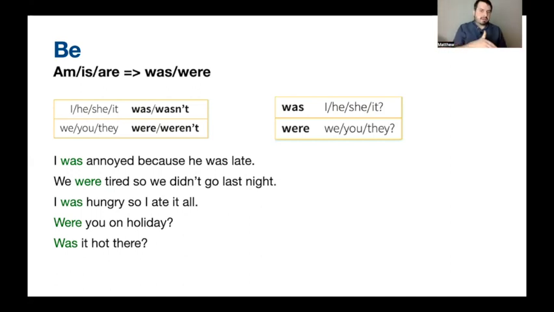Here are some example sentences below. I'll read them to you again. I was annoyed because he was late. We were tired, so we didn't go out last night. I was hungry, so I ate it all. Were you on holiday? Probably not. Was it hot there? Let me know in the comments.